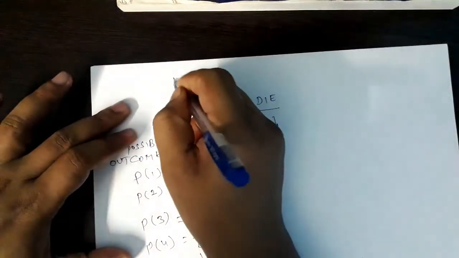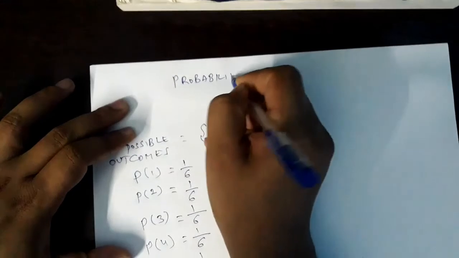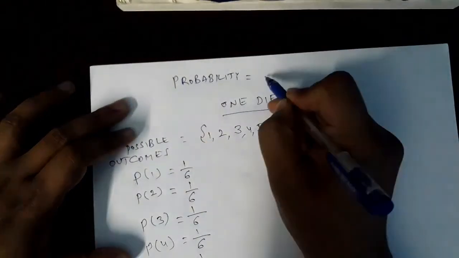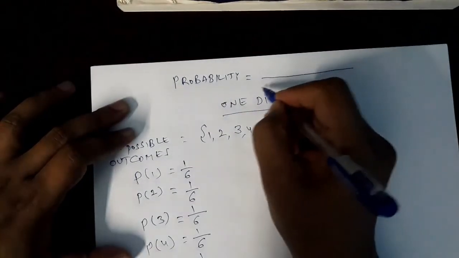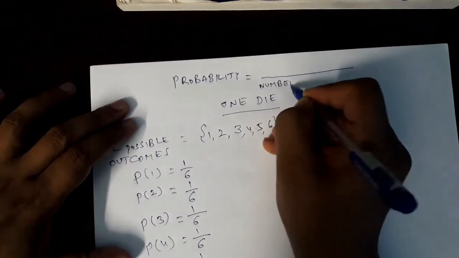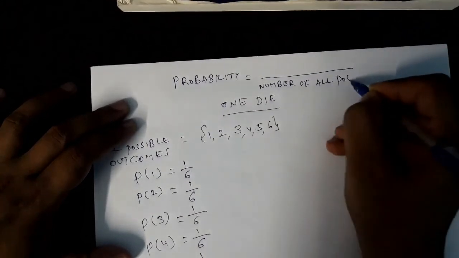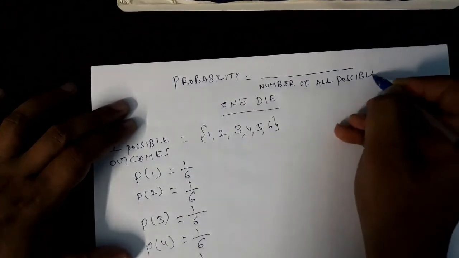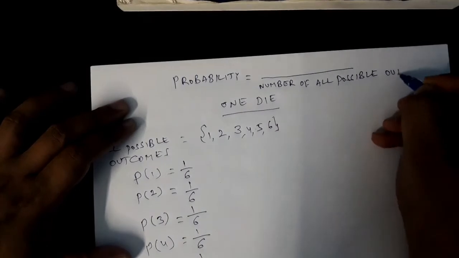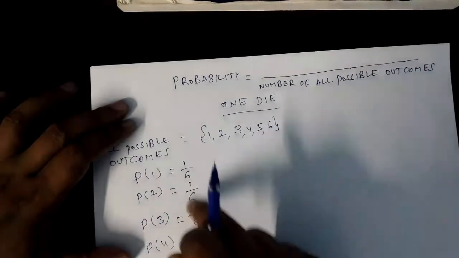So I am writing probability like this: probability is equal to, in the denominator, number of all possible outcomes, right? That's what we have written here.